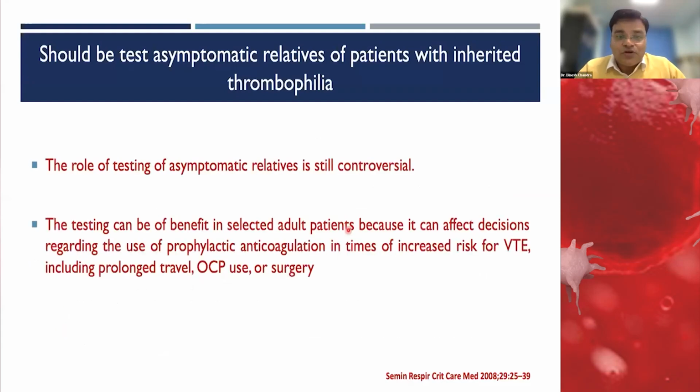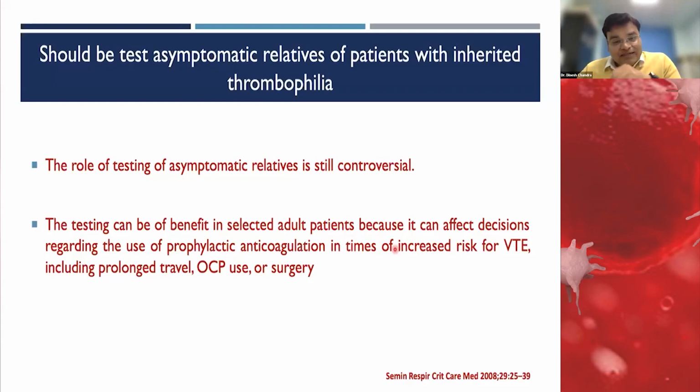But still, this topic is very controversial, whether first degree relatives should be screened or not. But finally, what I got from different articles is that testing can benefit selected adult patients, because it can guide decision making for use of anticoagulant prophylaxis at times when the risk of thrombosis is increased, like prolonged travel, OCP use, or before surgery.